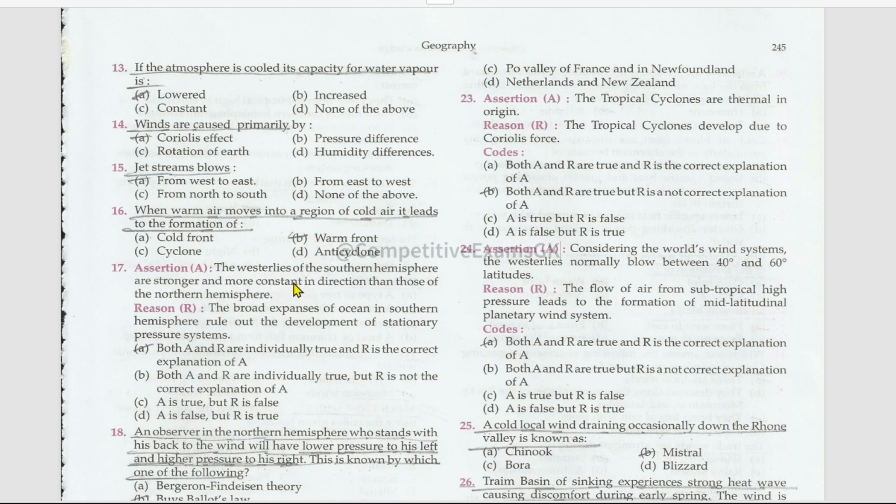The westerlies of the southern hemisphere are stronger and more constant in direction than those of the northern hemisphere. True, the broad expanses of ocean in the southern hemisphere rule out the development of stationary pressure belts. Reason is also right, and this is the correct explanation for the assertion.